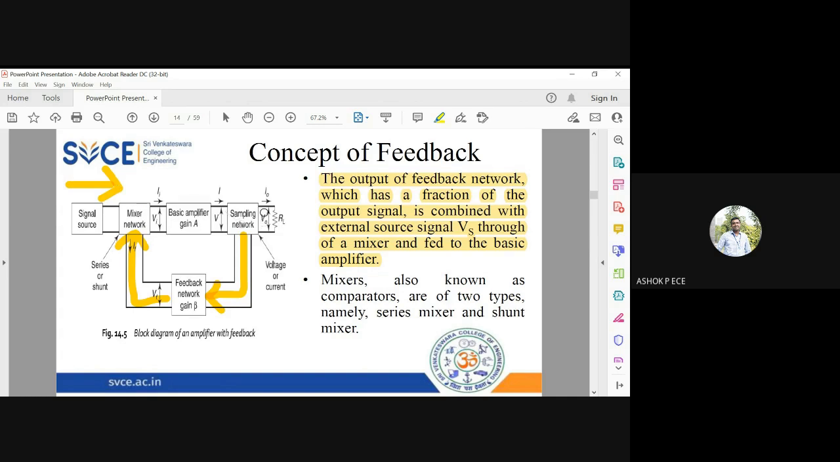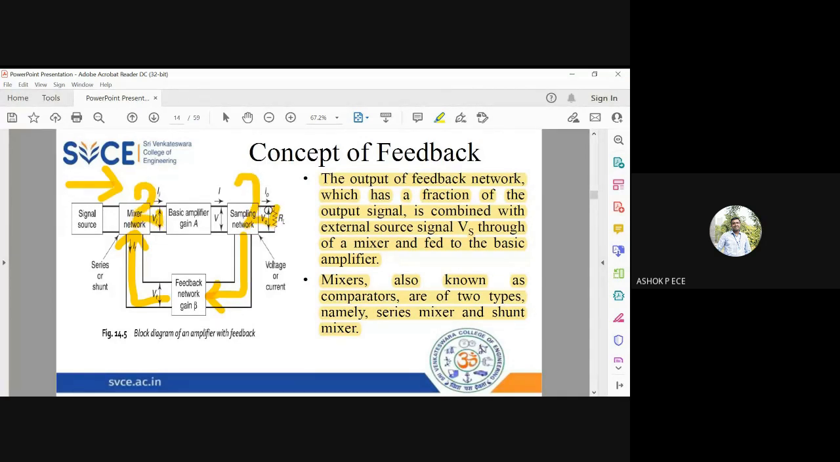The sampling network will take a portion of output from the output side and give it to the feedback network, and the mixing network will add or subtract or process the signals coming from the input. One is coming from the signal source input, the second one is coming from the output of the feedback network. In the same way that the sampling network can have two types, voltage sampling and current sampling, mixing networks are also of two types, series mixing and shunt mixing. So for the sampling network you have two types, and for the mixing network you have two types.